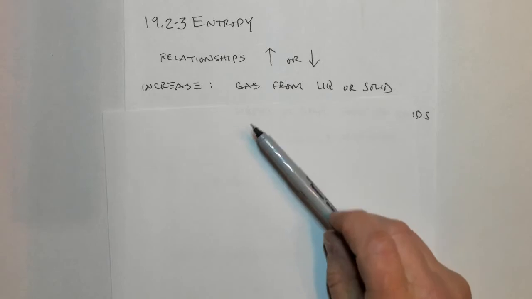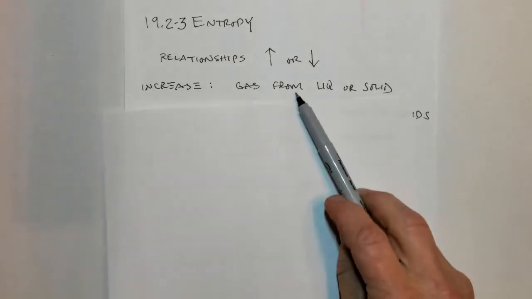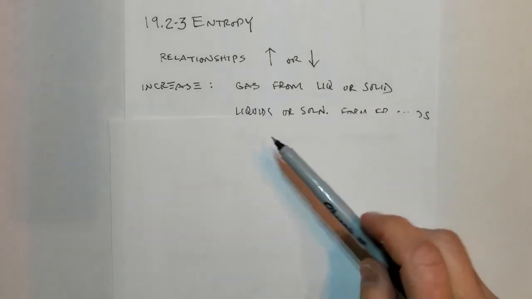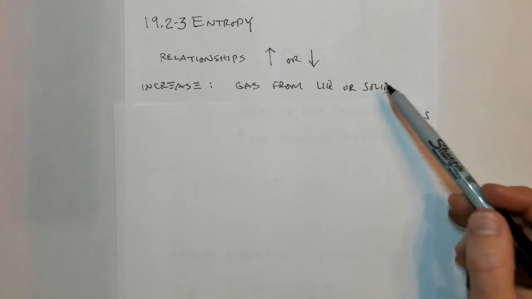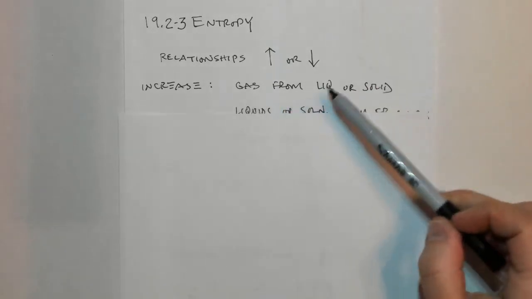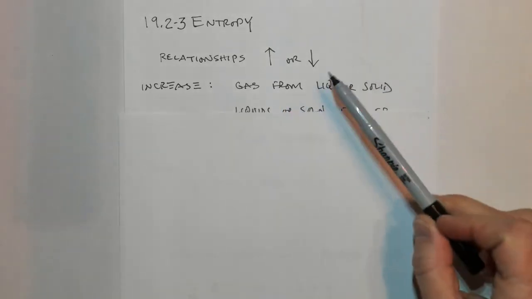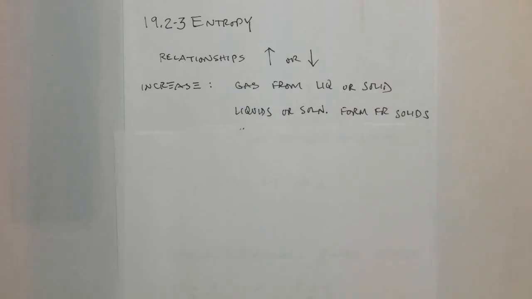First of all, entropy increases when you form a gas from a liquid or a solid. So melting to a liquid would increase the entropy, or going from liquid to a gas.